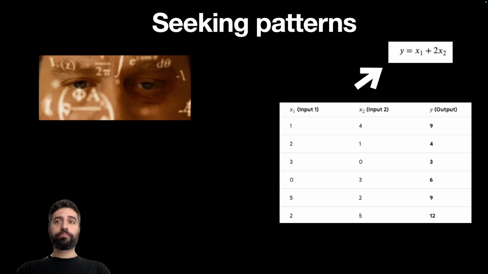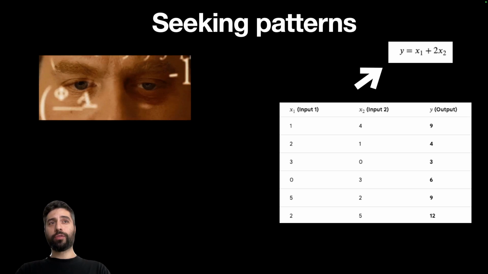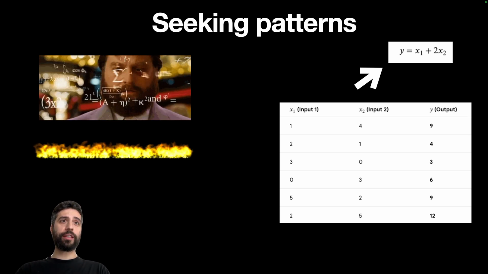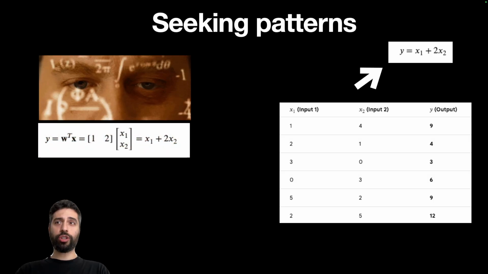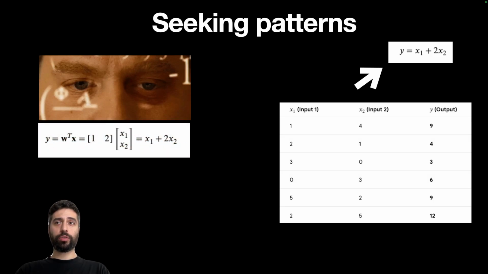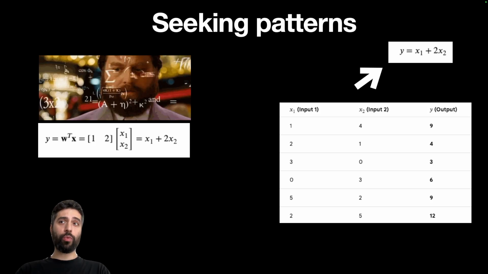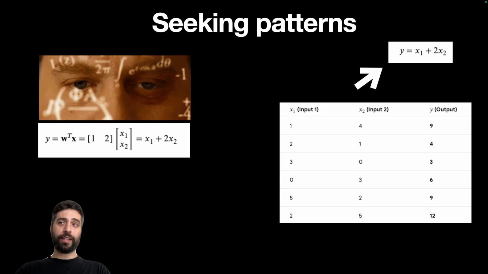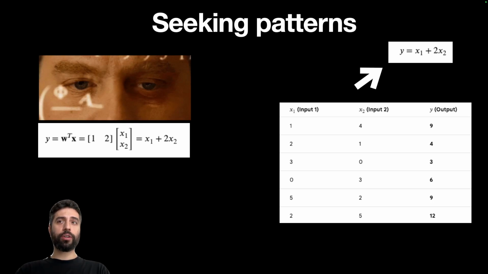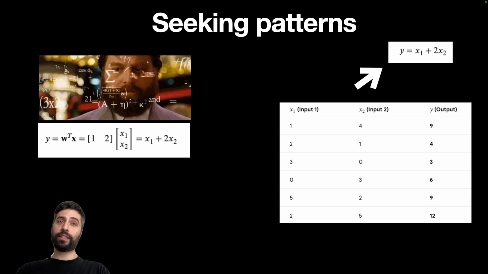Now for the more mathematically savvy ones, we can even represent this relationship as a mathematical equation in which we have the dot product of two vectors, and this is exactly what models have embedded into them. Take it with a grain of salt, because this is a very simple example.